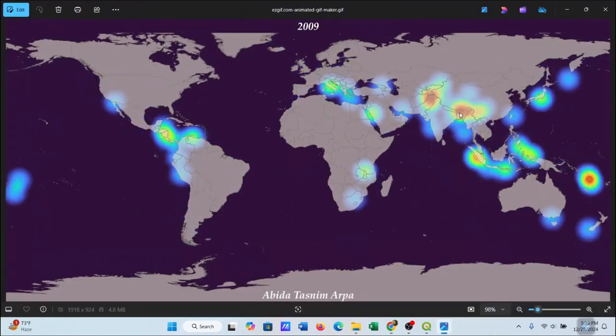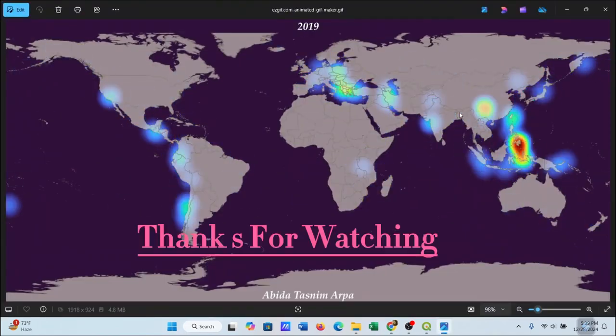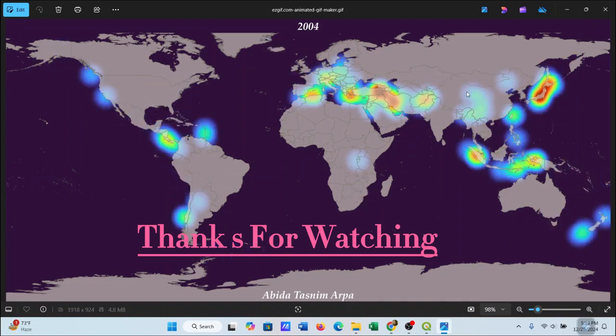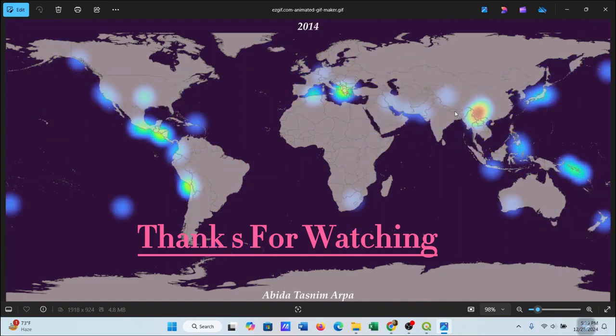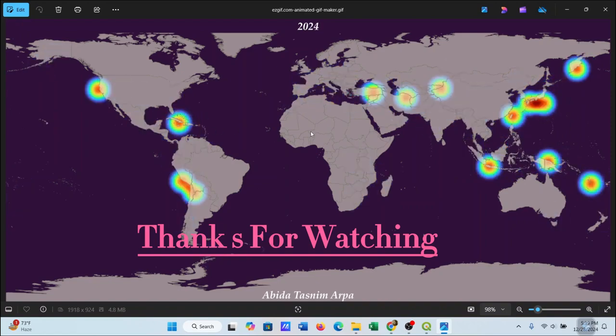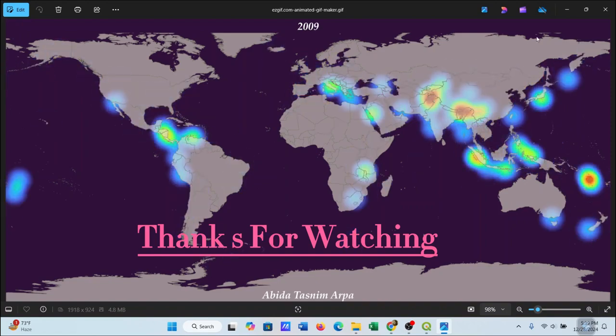It's downloaded. Now I can open. So it's the final file. The red area is where the maximum earthquakes happened, and bluish areas show fewer earthquakes. So that's it.